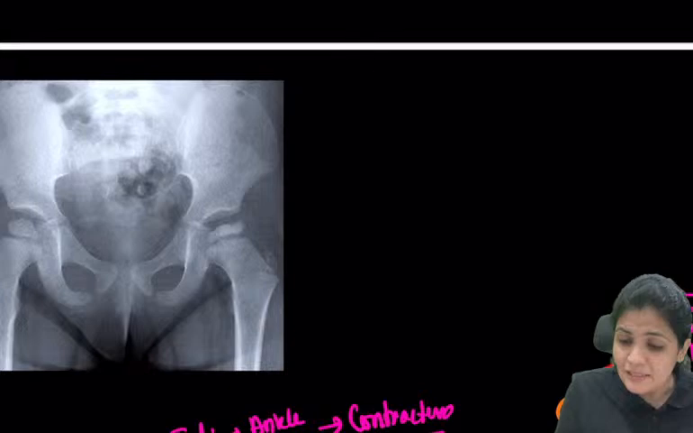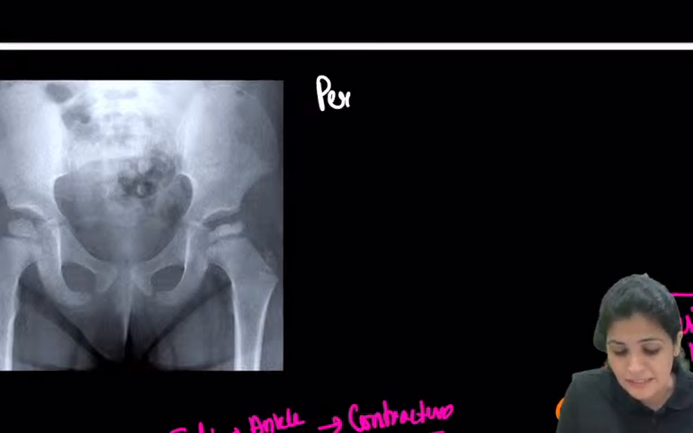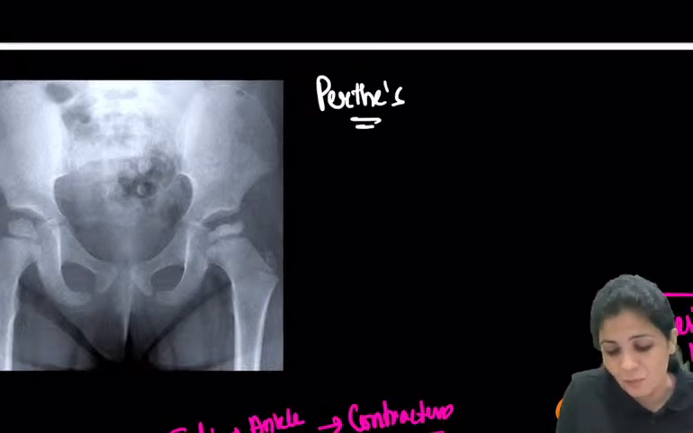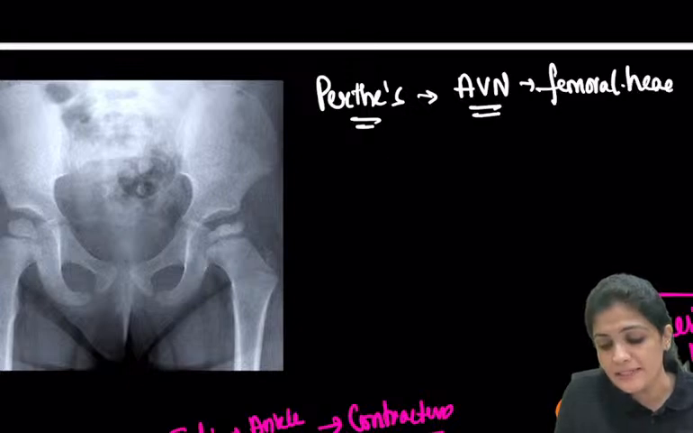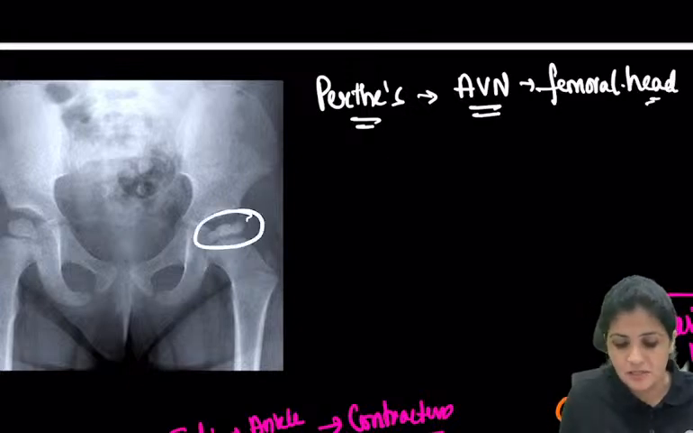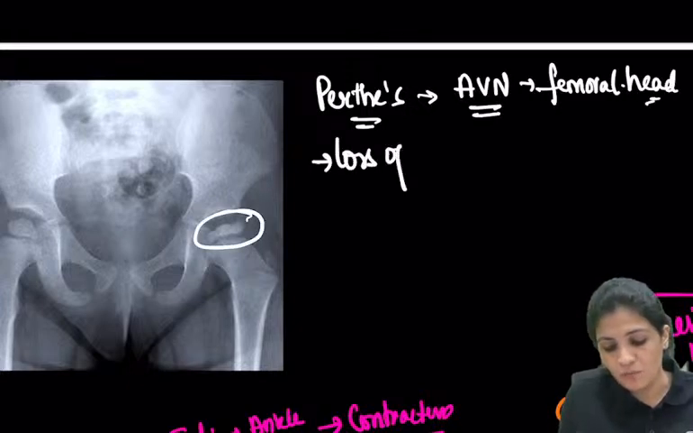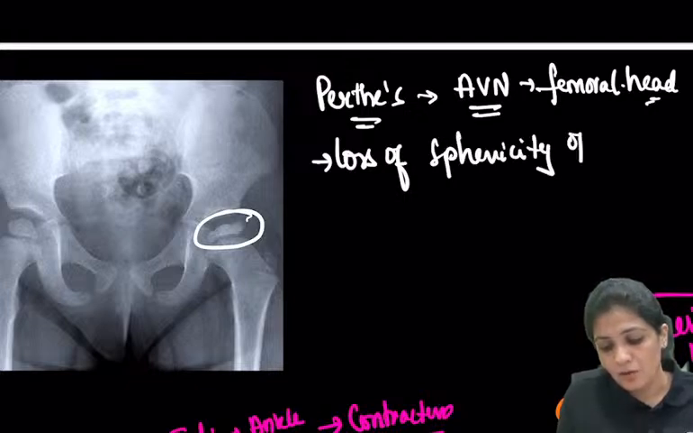Now, what is this? This is your Perthes. Whenever there is a vascular disruption of the femoral head, this will result in a condition which is called Perthes. This is the Perthes. So, there is loss of sphericity of the head.